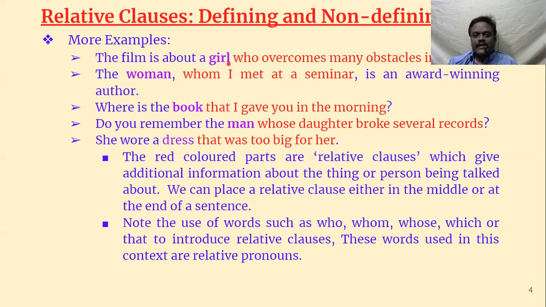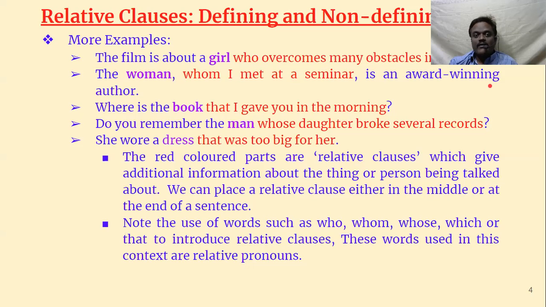The film is about a girl who overcomes many obstacles in her life. See here, this who overcomes, who is referring to girl, and girl is defined, and it's given some essential information, who overcomes many obstacles in her life. So this is a relative clause. The woman whom I met at a seminar. So here we are giving some information about which woman we are speaking of, whom I met at a seminar. I met some women at a seminar, and I am speaking about that woman.